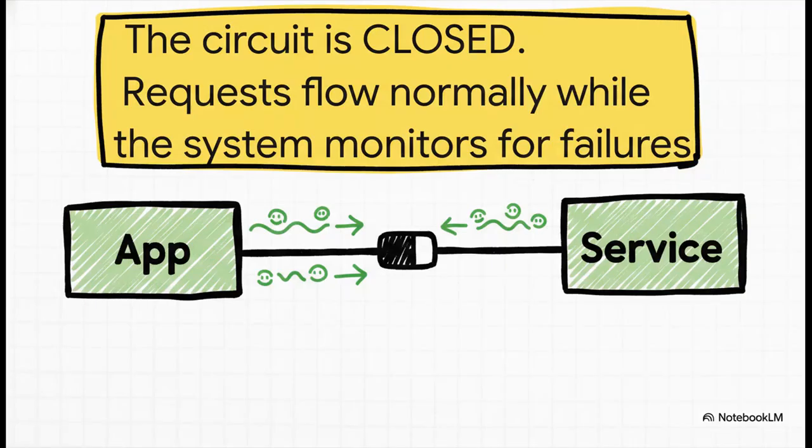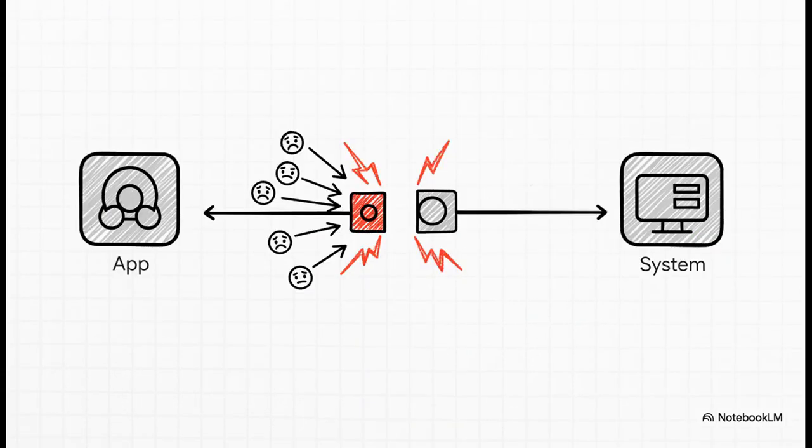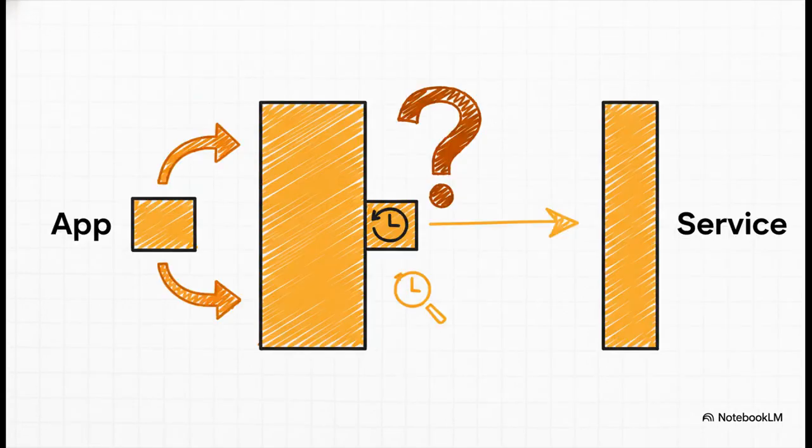So, at first, the circuit is closed. Everything's cool, requests are flowing just fine. But if too many things fail, boom, the circuit trips open, stopping the requests cold. Then, after a bit, it goes half open. It carefully sends one test request to see if things are fixed.